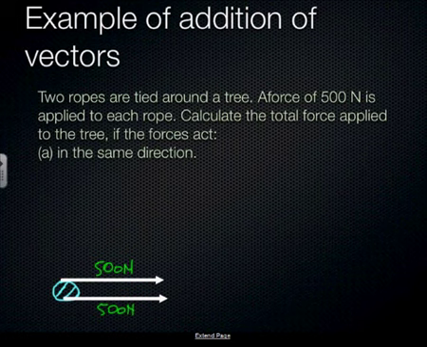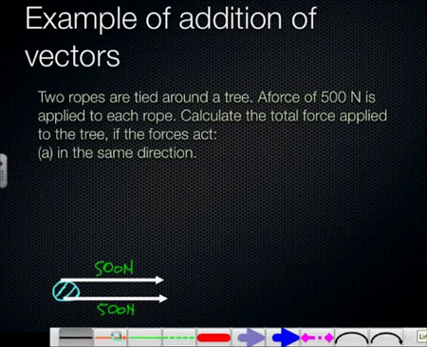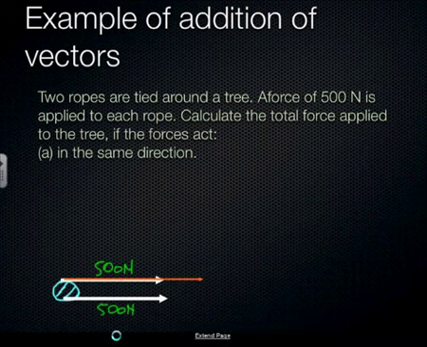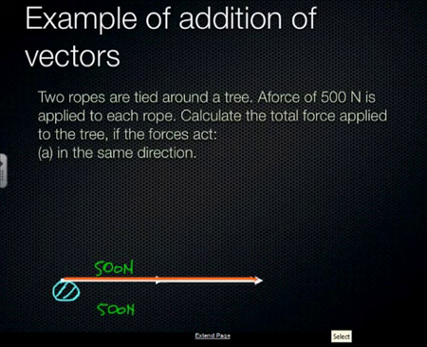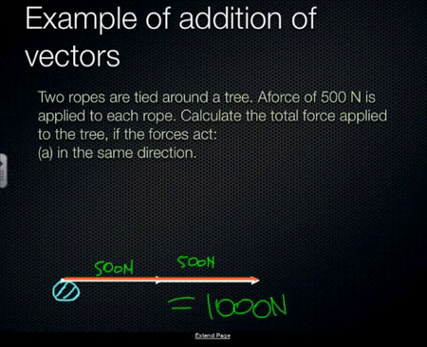Then that's going to have a combined force in one direction of 1,000 newtons. If I did the resultant of these two, I end up with 1,000. In other words, I grab the vectors, add this vector head to tail, and it will double in size and end up equal to 1,000 newtons.